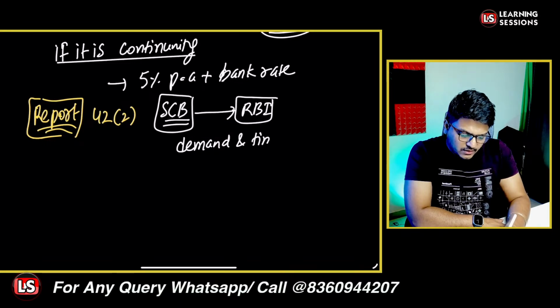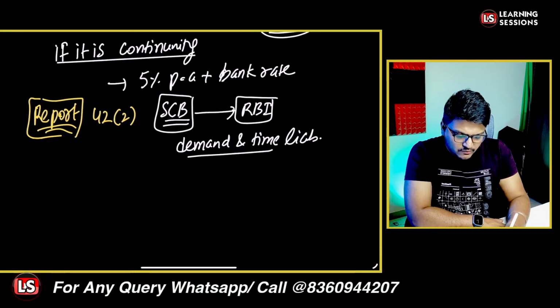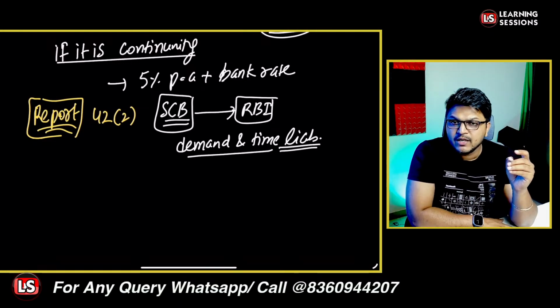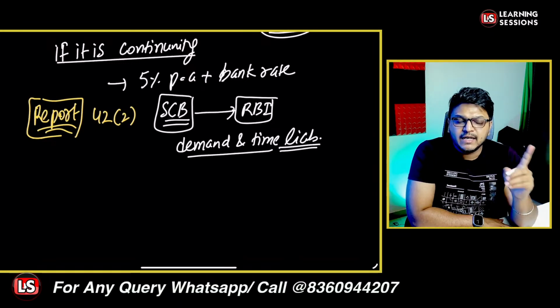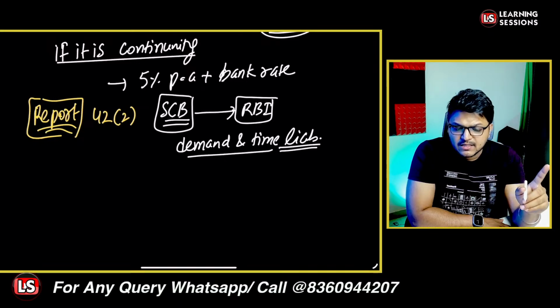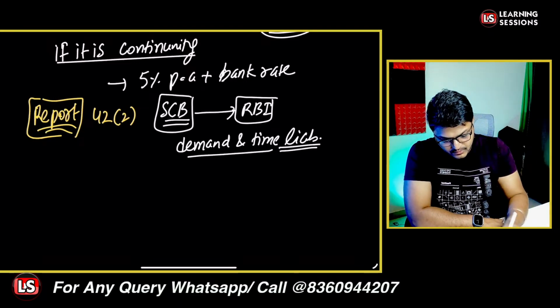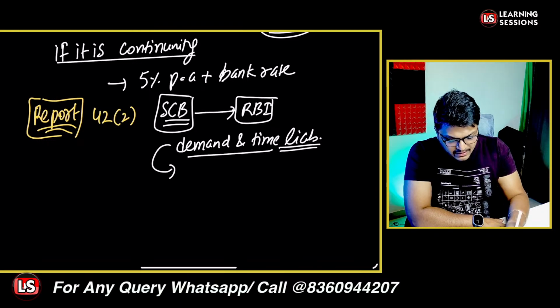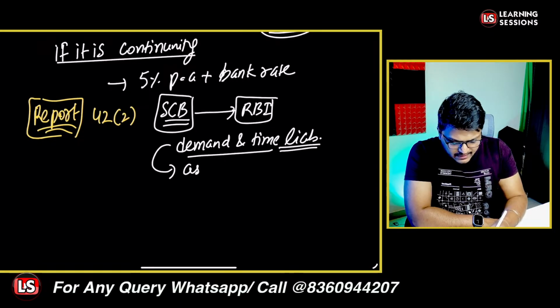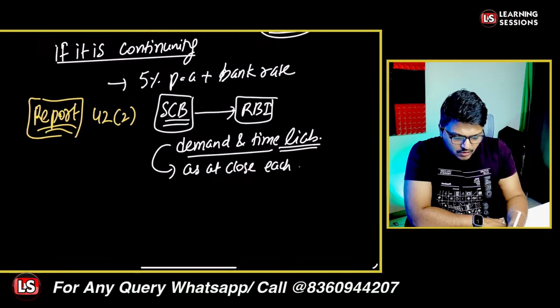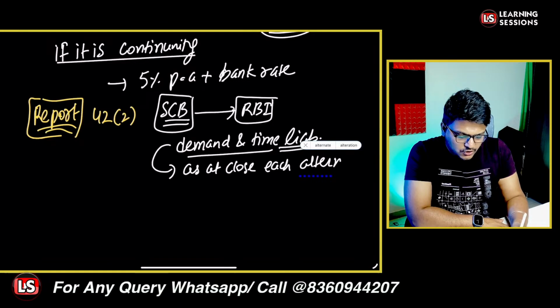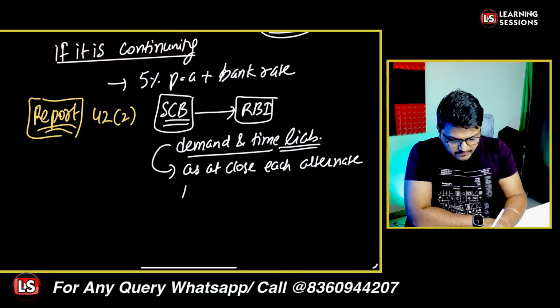Whatever the position of the demand and time liabilities, and further the position of their borrowings in India, must be classified in demand and time liabilities as at the close of each alternate Friday, right? The demand and time liability position as at close of each alternate Friday is to be submitted to the Reserve Bank of India.